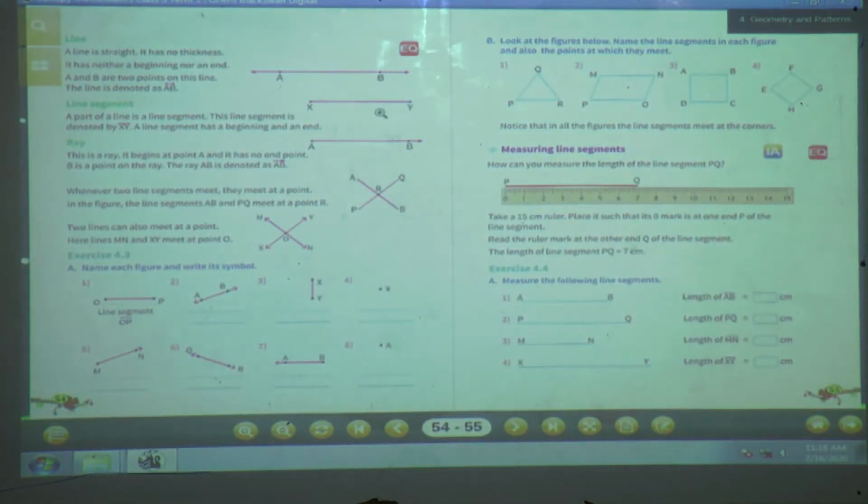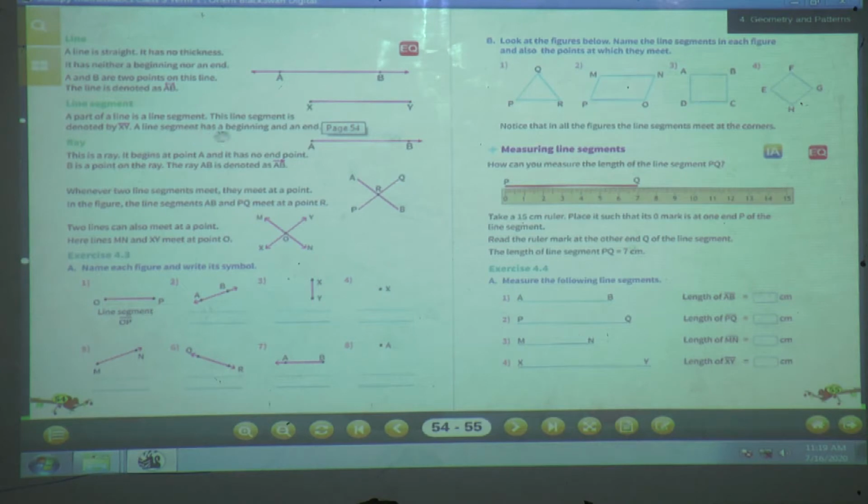After that, we have seen line segment. Now what is meant by line segment? A part of a line is a line segment. The word segment tells us that it is a small part. A small part of a line is called a line segment. This line segment is denoted as line segment XY.